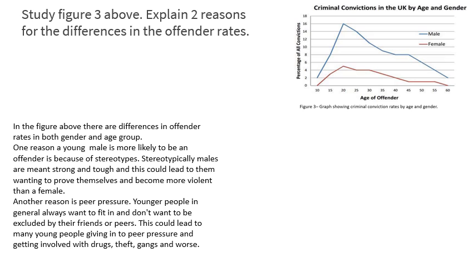So if we look at this question, study figure 3, which is the line graph here. Explain 2 reasons for the differences in the offender rates.